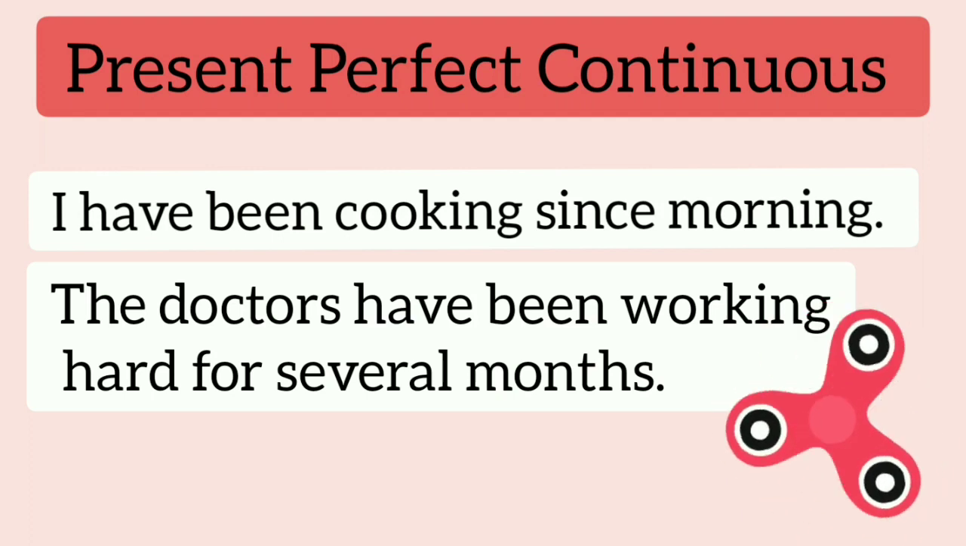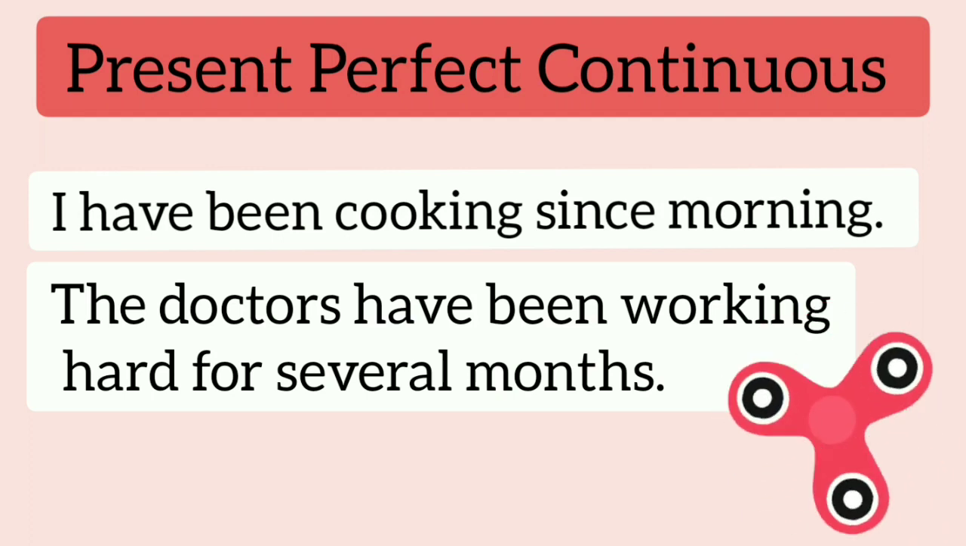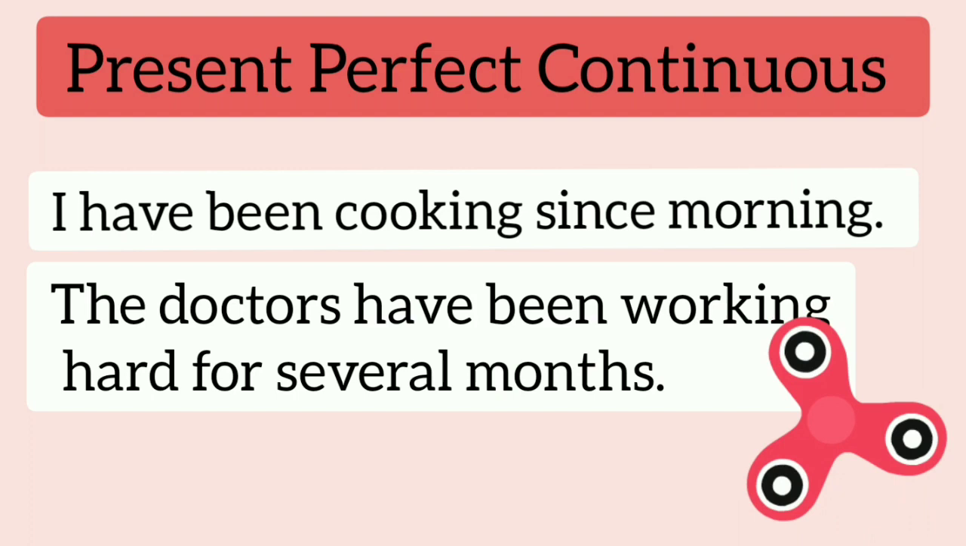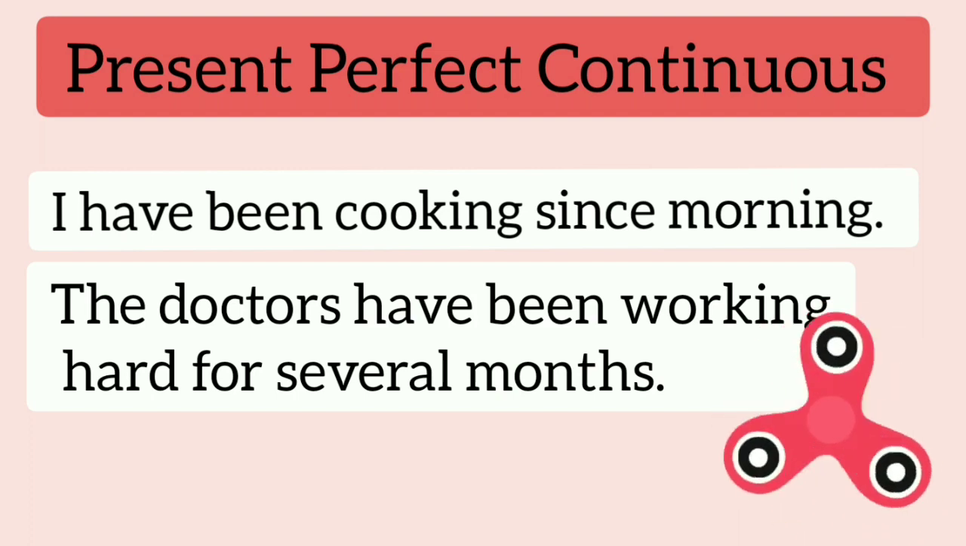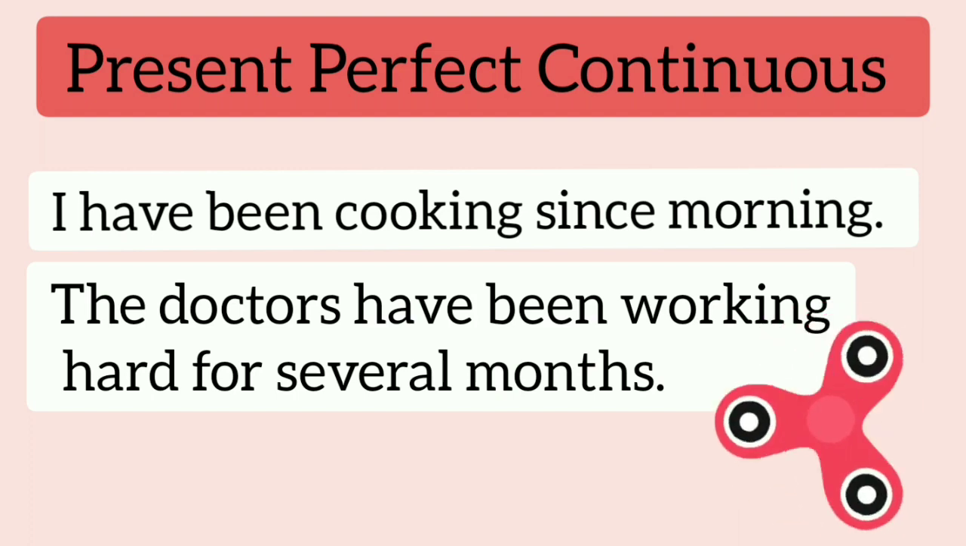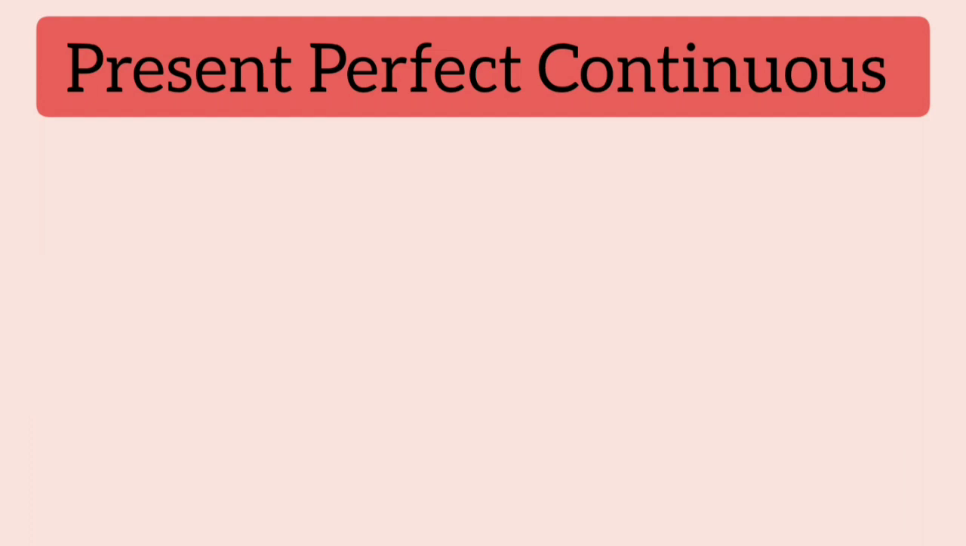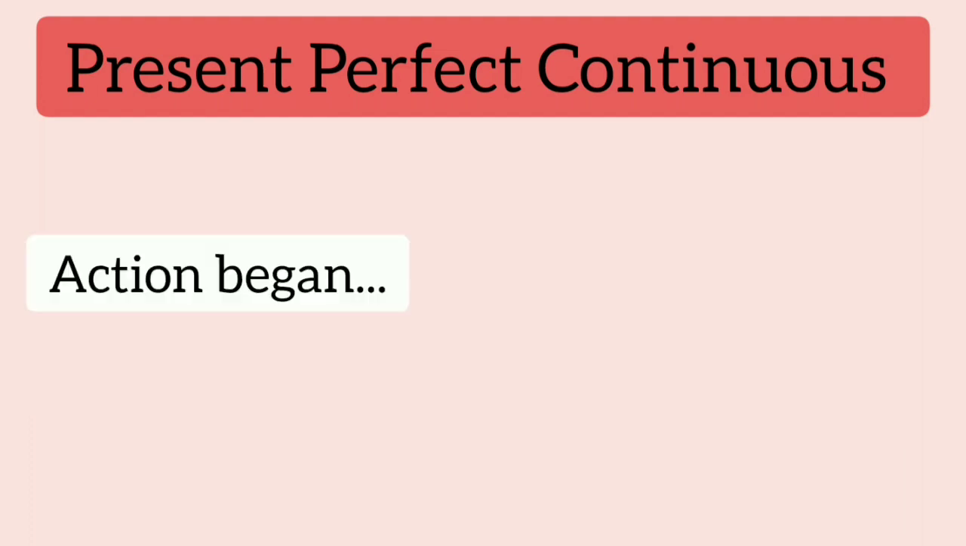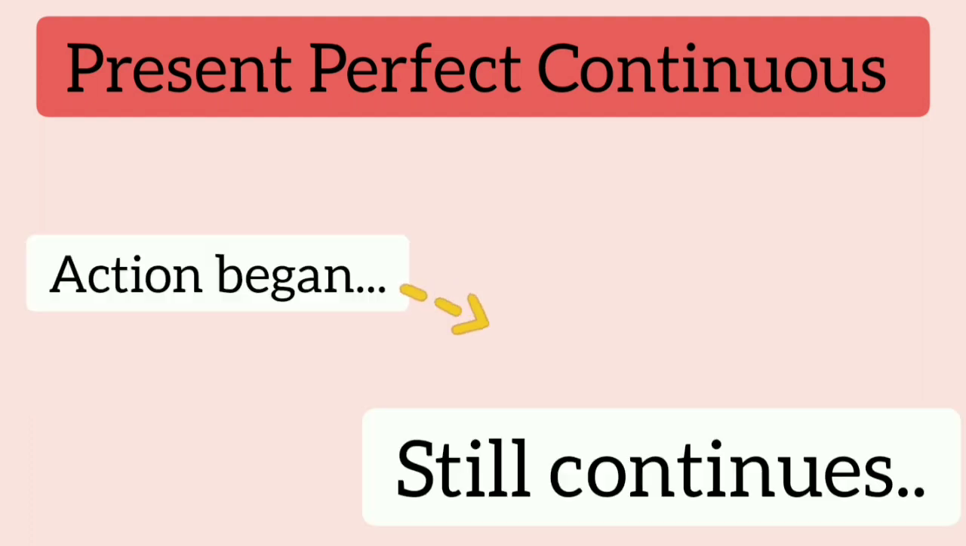In these examples, the action has been continuously going on for a very long period of time and is yet going on. The action is not completed. In simple terms, action which began at some point in the past and still continues is present perfect continuous tense.